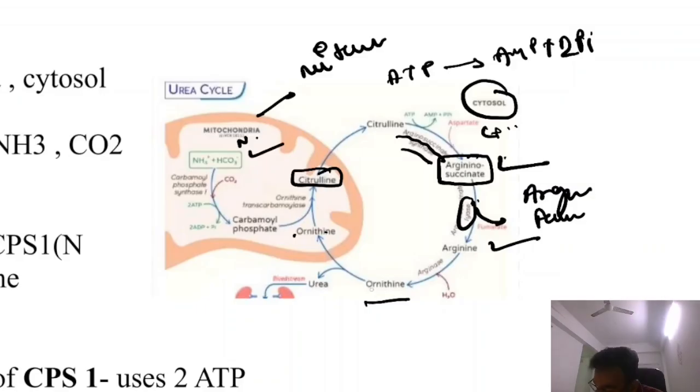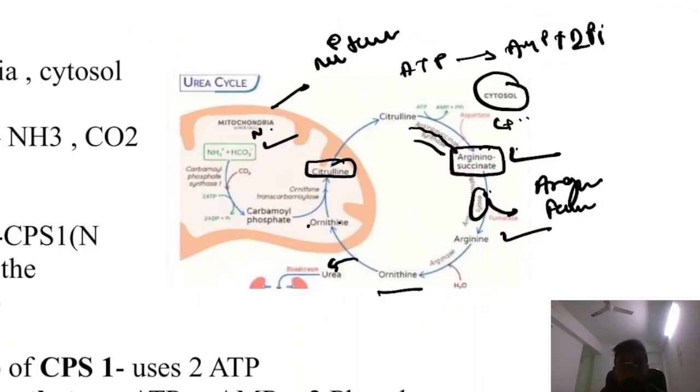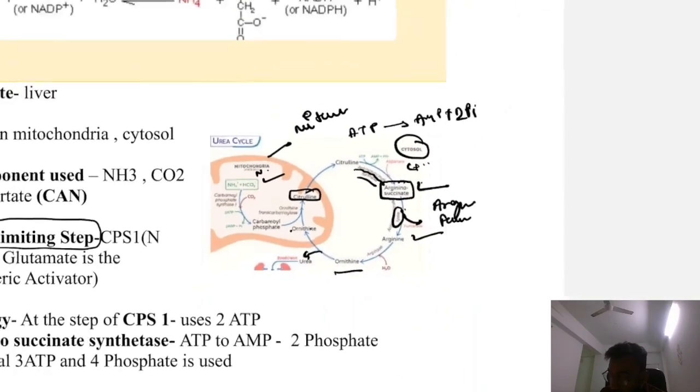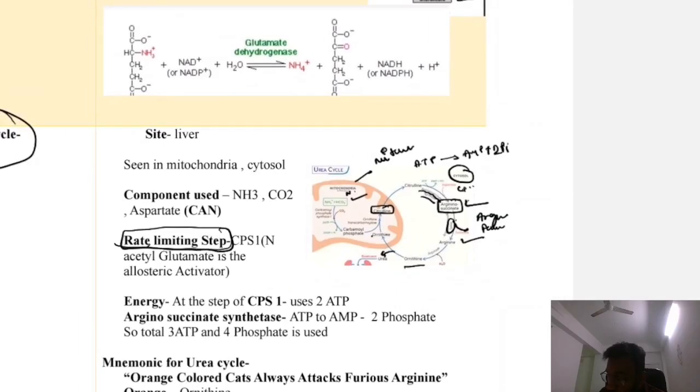So you can see ornithine again goes into the mitochondria and urea is released. So you can remember this cycle, and in every cycle you have to remember the rate limiting step. So what is the rate limiting step? It is the crucial step. If this step is not there, then the reaction will not proceed.